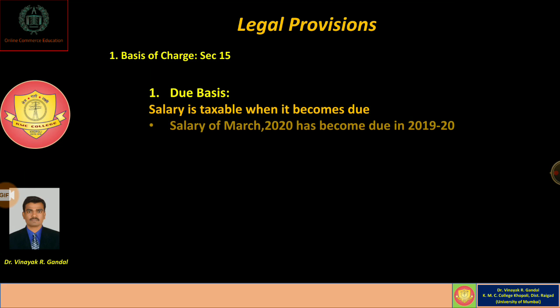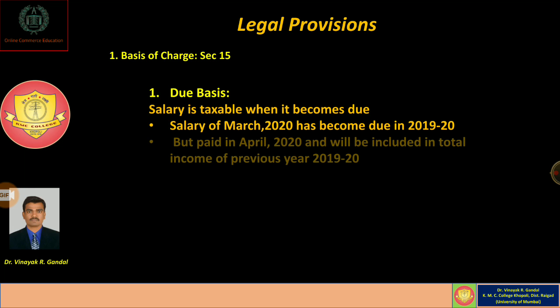For example, salary of March 2020 has become due in 2019-20, but is paid in April 2020, and will be included in total income of previous year 2019-20. So this type of salary is chargeable to tax on due basis.